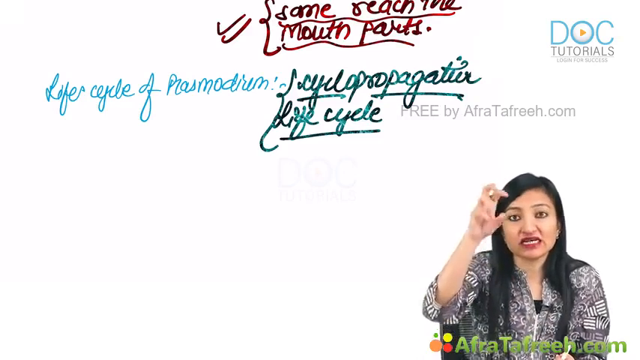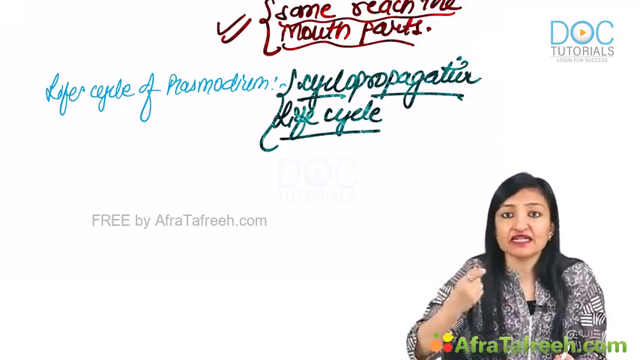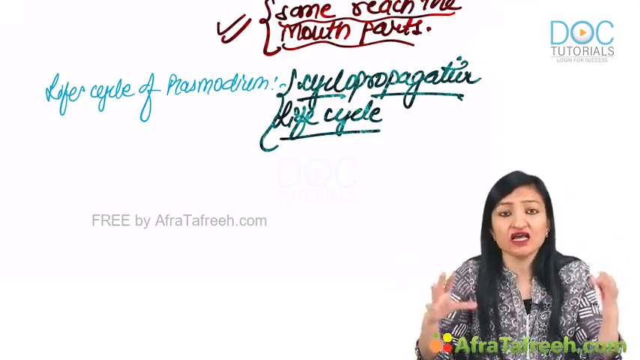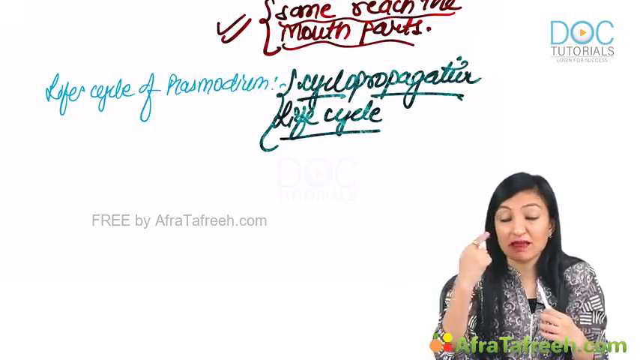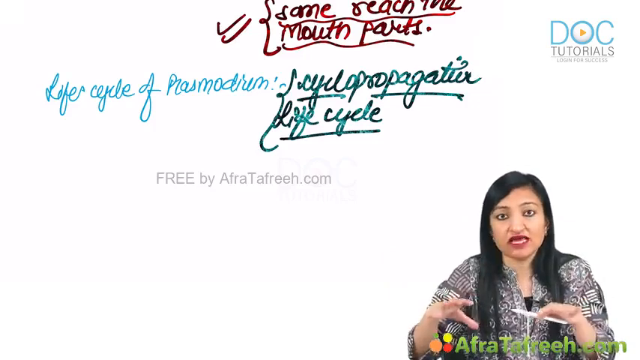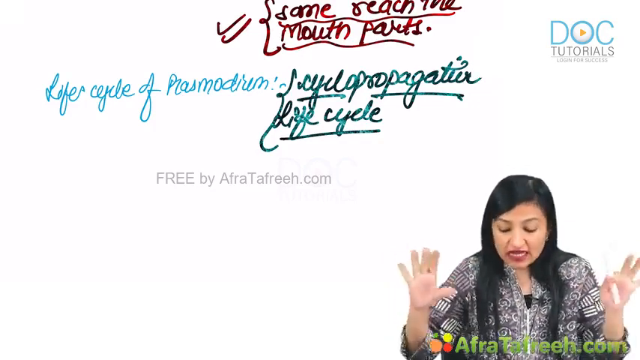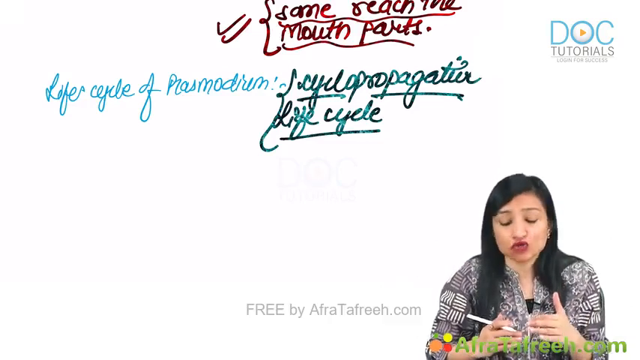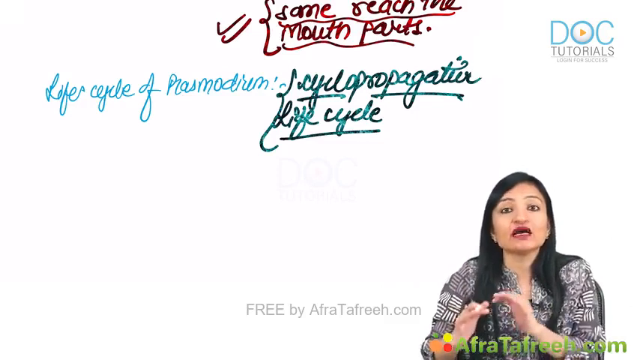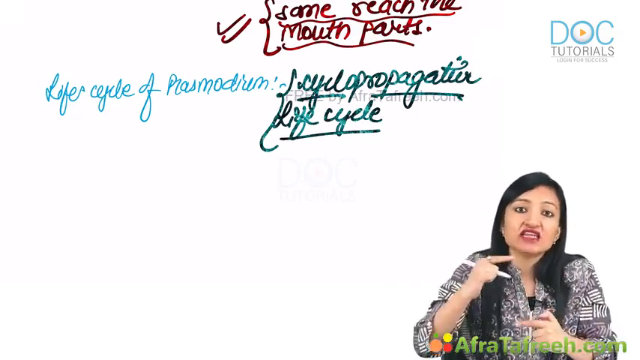Remember, schizont is a multinucleated structure, and around each nucleus a membrane is being laid down. So thousands of these nuclei are formed, and after the membrane is laid down around every nucleus, multiple merozoites are released, so the number is also increasing. Why am I emphasizing this so much? There is another parasite called Wuchereria bancrofti, whose life cycle is called cyclodevelopmental.